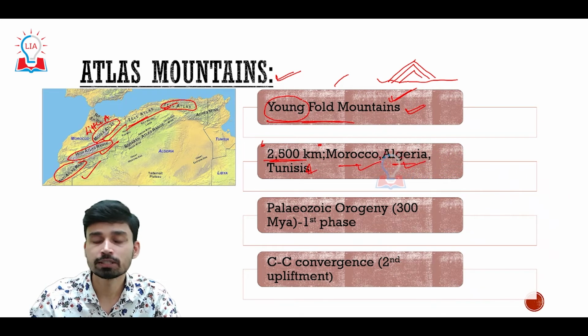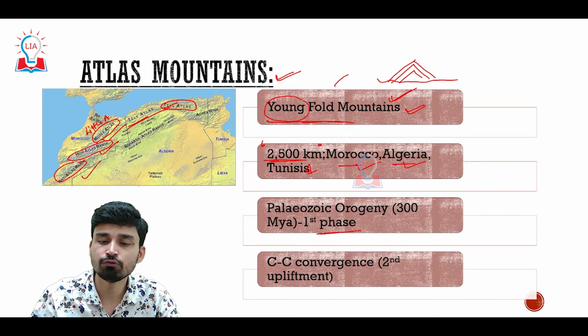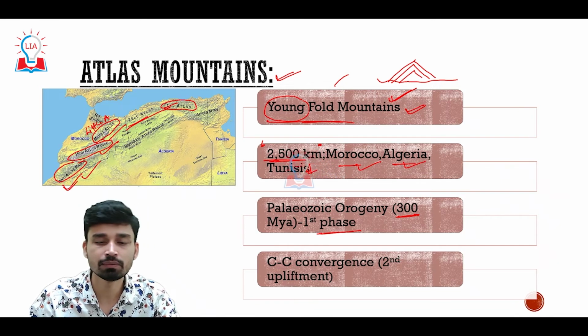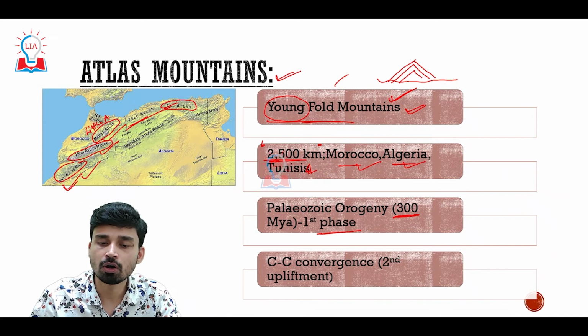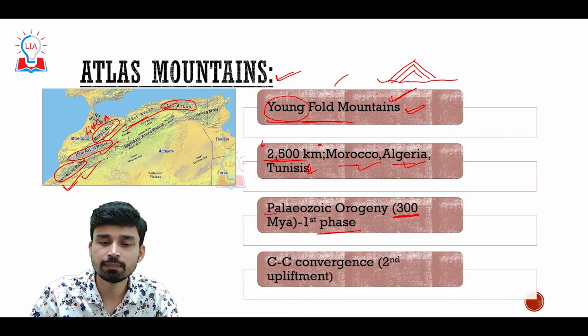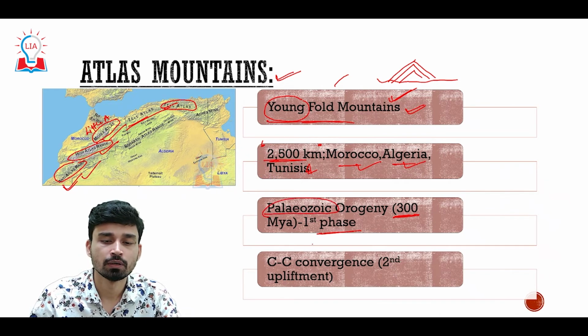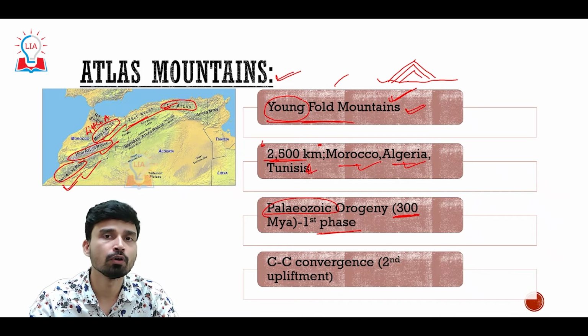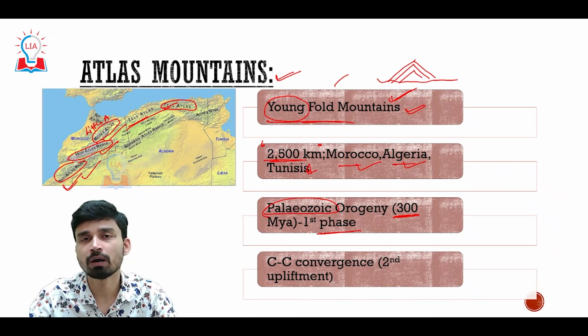If you try to understand the age of this mountain, the first phase, the Anti-Atlas range, developed about 300 million years ago in the Paleozoic period. However, later on, when Pangaea split apart, we had the African landmass that was part of Gondwana.